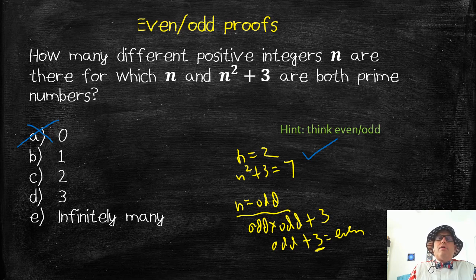We can try 1, right? Well, n equals 1 is not prime, so it can't be 1. We could try 3. 3 squared is 9 plus 3 is 12. That's even. That's not prime. If n is 5, 5 squared is 25 plus 3 is 28. That's not prime. So you can see that any odd prime number I stick in for n, n squared plus 3 is not going to be prime. So what is my answer? My answer is B. There is only one positive integer, and that's when n is 2. And that's how we get there by using the power of evens and odds.